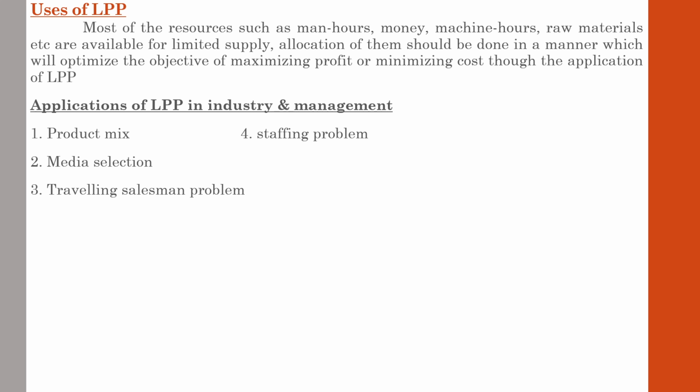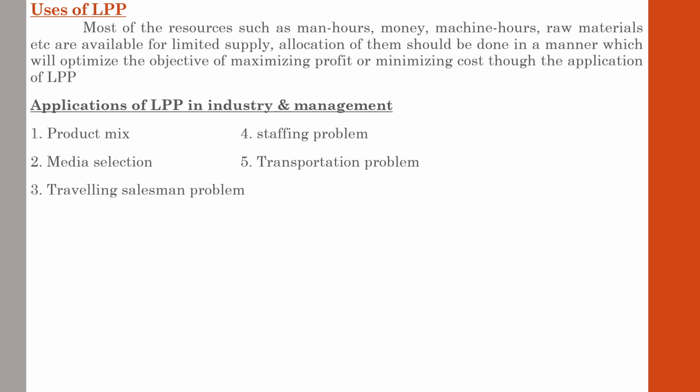Staffing problem. LPP can be used to minimize the total number of employees in various businesses such as restaurant, hospital, police station, etc. to meet the need for staff for all hours. LPP assists the organization in setting the number of staff, how many staff has to be maintained. In such decisions, LPP assists the management in selecting the correct number of staff required for the purpose of the operation.